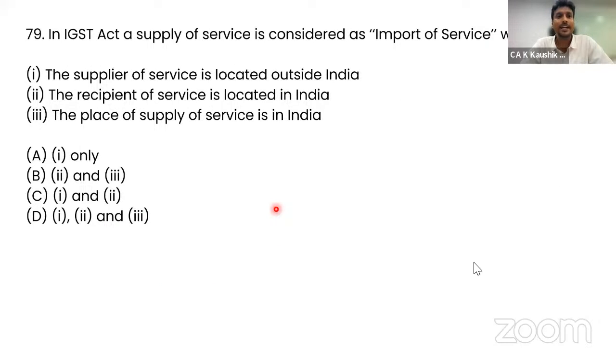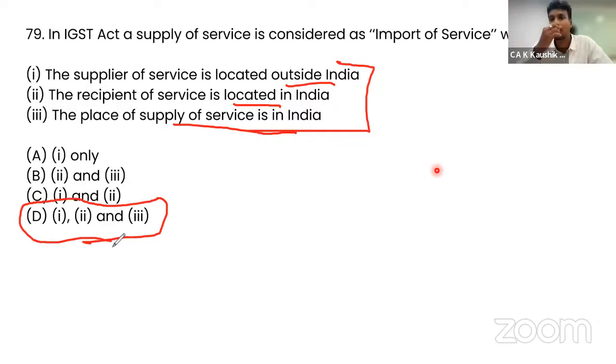79. In the IGST Act, the supply of service is considered as import of service when the supplier is located outside India, the recipient is located in India, and the place of supply of service is in India. All three conditions have to be satisfied. So D is the correct answer in order to consider this as an import of service.